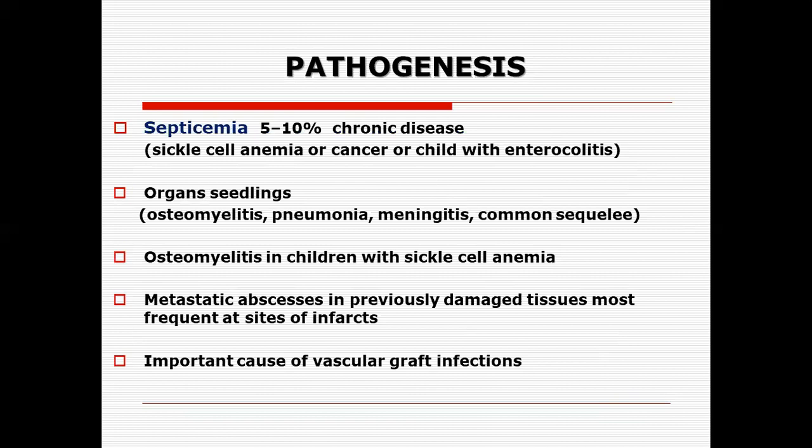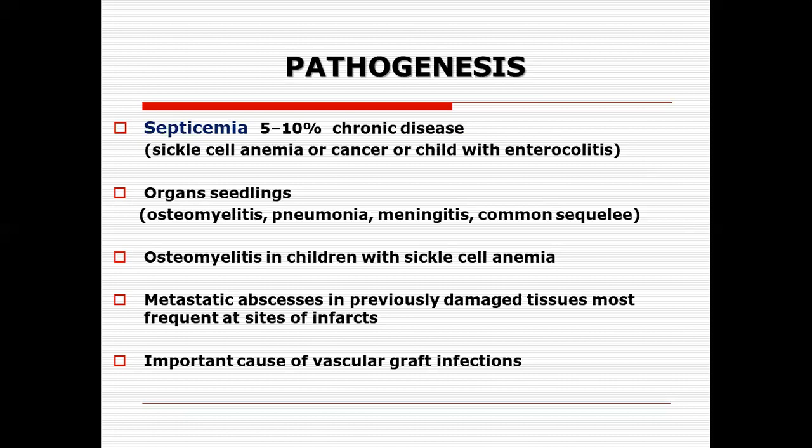Now, septicemia is also there in 5 to 10% of chronic diseases, particularly in sickle cell anemia patients, cancer patients, or children with enterocolitis. They are more prone to developing septicemia. The organisms seed the lungs, the brain, and the bones. So the common sequelae are meningitis, pneumonia, and osteomyelitis.